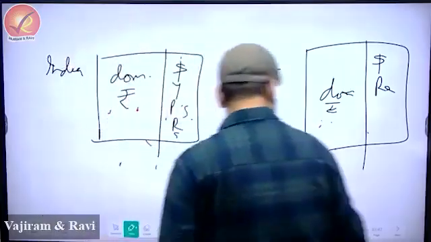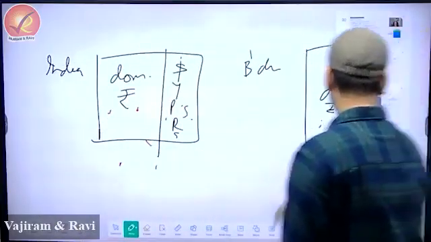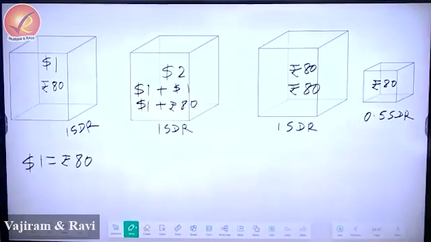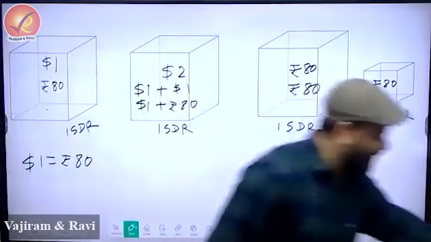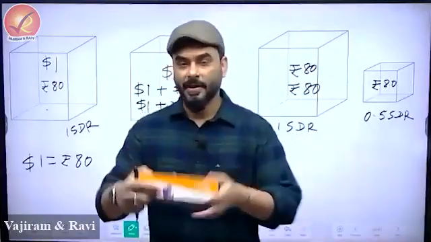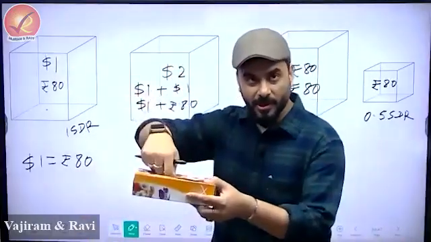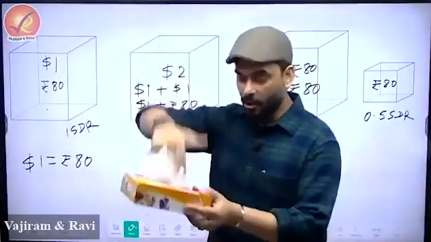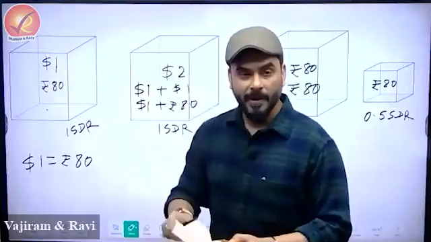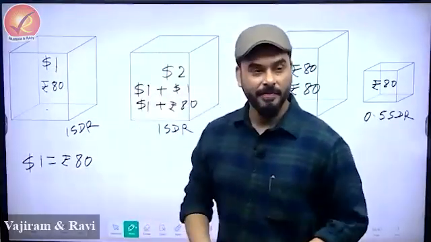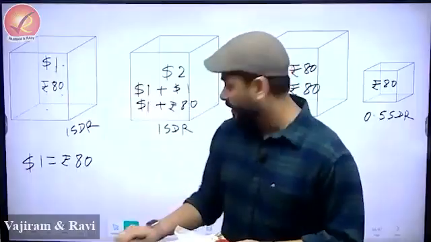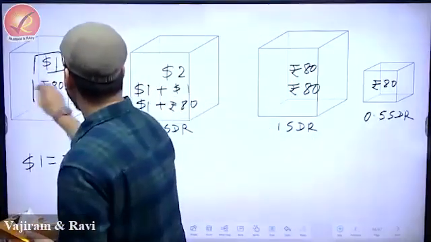So immediately IMF said, oh, comparison is a problem. What is the solution to that? See, the solution is this. Look carefully at the board. I have taken a box. Imagine, kids, that there is a box like this. And what are you taking in the box? Suppose in this box I have put $1 and 80 rupees currency. That is there in the box. A dollar looks like this, 80 rupees looks like this, for example.